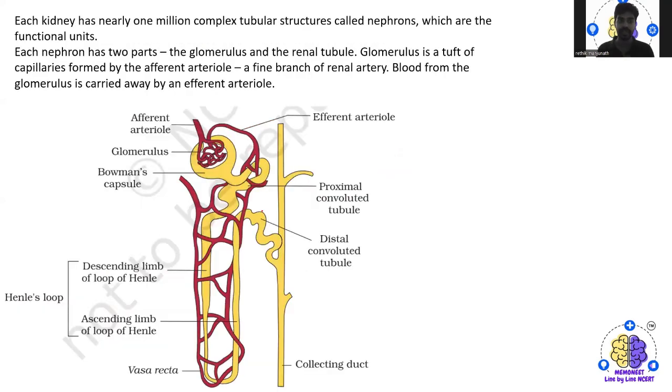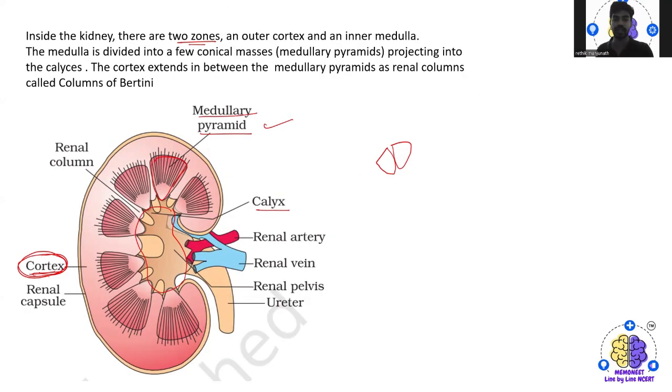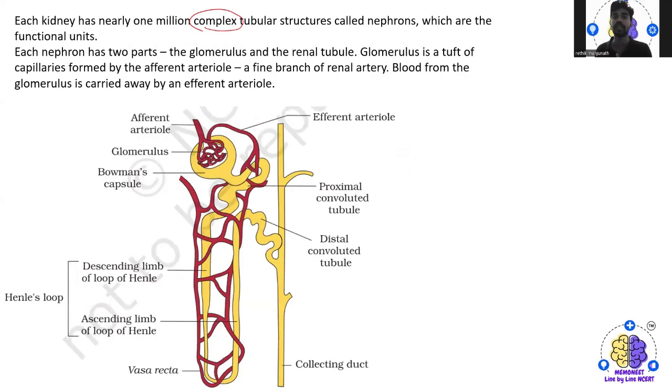Coming to the next one, each kidney has nearly 1 million complex tubular structures called nephrons. If this is a kidney, you will see 1 million projections of nephrons coming out of here, and this is what we call nephrons. Here the entire filtration process happens. So what is the functional unit of the kidney? The functional unit of the kidney is the nephron.